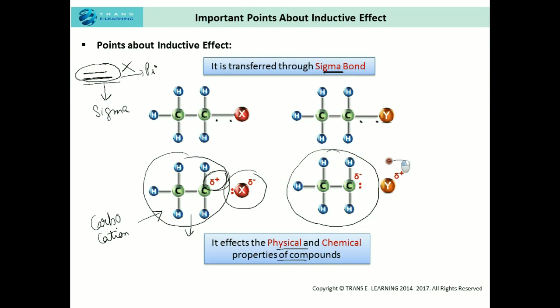So now if we remove this Y atom having the partial positive charge, this will become a carbanion. Earlier it was a neutral chain. It may or may not have attracted electrophiles and nucleophiles toward itself, but now it has developed a negative charge on the carbon chain. So now definitely it will attract electron-deficient species or electrophiles towards itself. So definitely the inductive effect affects the physical and chemical properties of compounds.